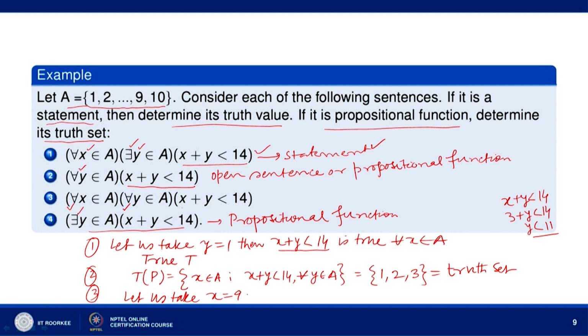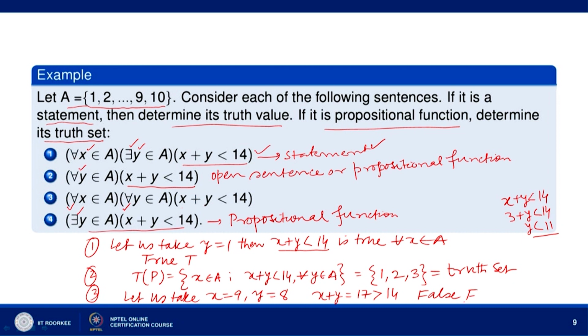Then x and y both belong to A, but x plus y is equal to 17, which is greater than 14. So, x plus y less than 14 is not true, and therefore the truth value of the third statement is false.